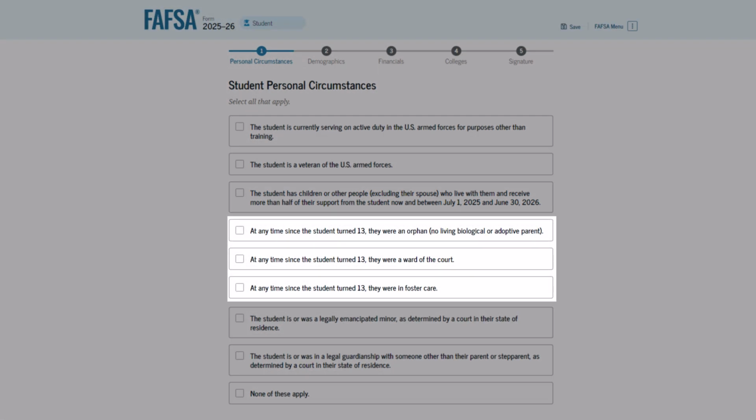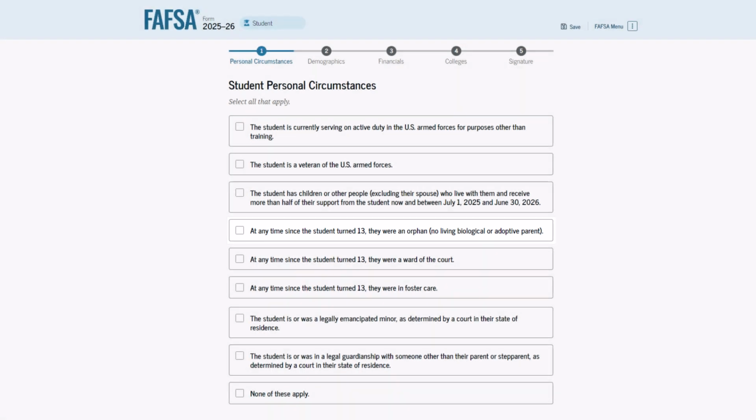The next couple of statements all ask about your circumstances since turning 13. Let's go through them one by one. The first asks whether you were or are an orphan. You should check this box if, at any time since you turned 13, you had no living parent, even if you are now adopted.